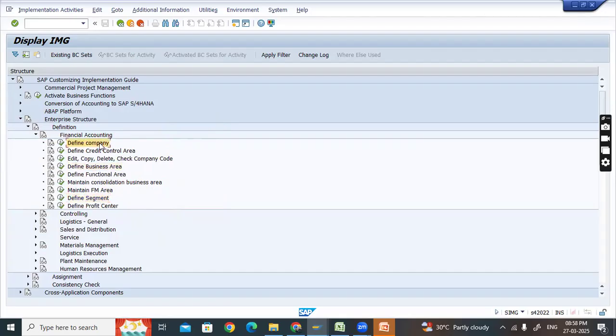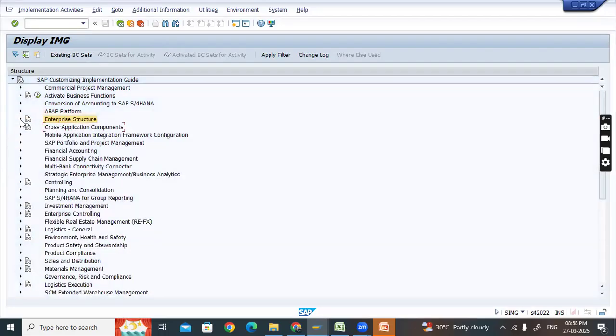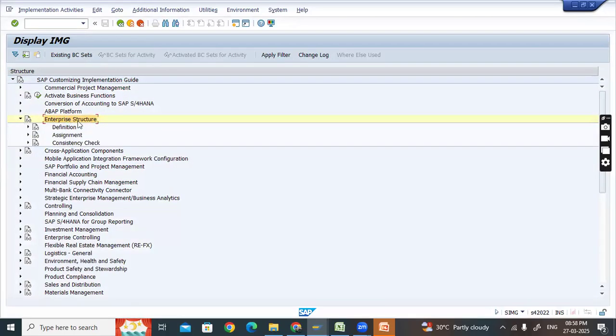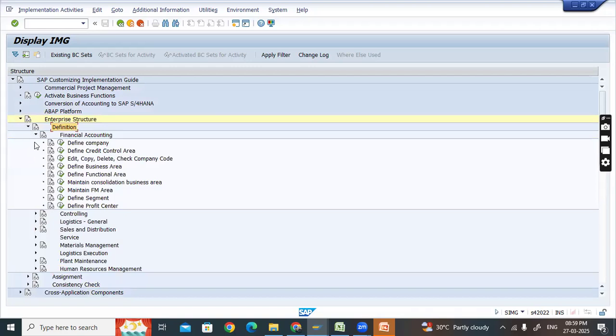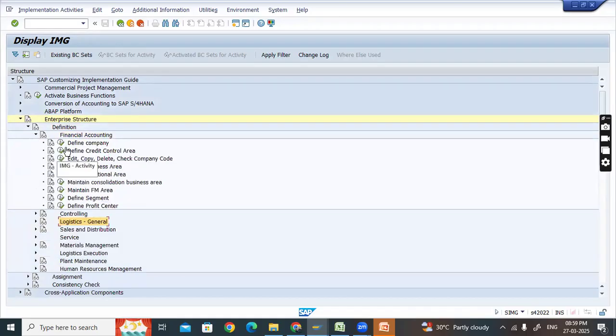Okay, so now we are talking about company. See here, whenever you are in this window, you should also learn how to navigate. For example, if you double click on this, it will not work. You should always click on this arrow mark here. If I click on the arrow mark, the system will open further nodes for me, like definition, assignment, and consistency check. Again, if I click on the arrow mark, it will open up the nodes like financial accounting, controlling, logistics, general, and all. And again, if I click on financial accounting, you can see there are no further nodes. You cannot navigate further.